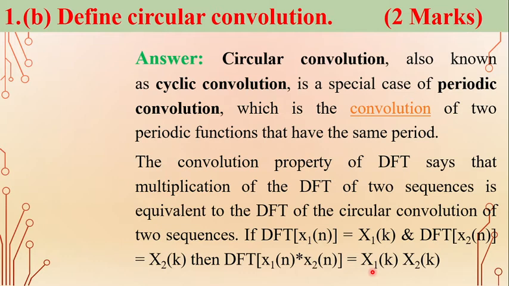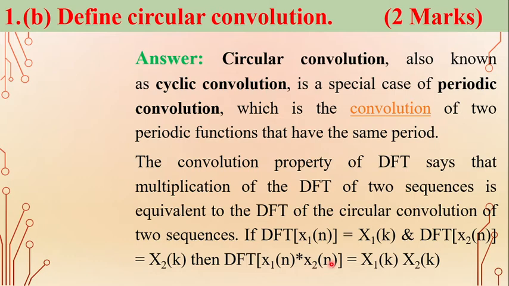The convolution property of the discrete Fourier transform says that the multiplication of the discrete Fourier transforms of two sequences is equal to the discrete Fourier transform of the circular convolution of the two sequences. That is, if the DFT of the first sequence is X1 of k and the DFT of the second sequence is X2 of k, then the discrete Fourier transform of the circular convolution of the two sequences x1 of n and x2 of n is the multiplication of their DFTs, that is X1 of k into X2 of k. This is the circular convolution theorem property.